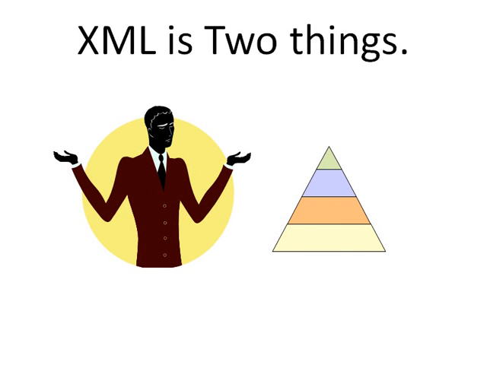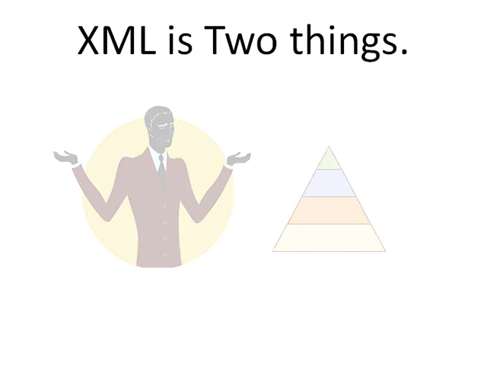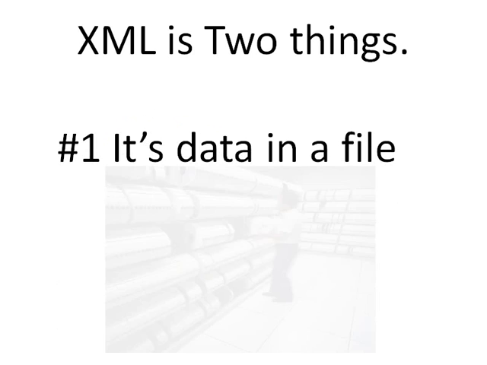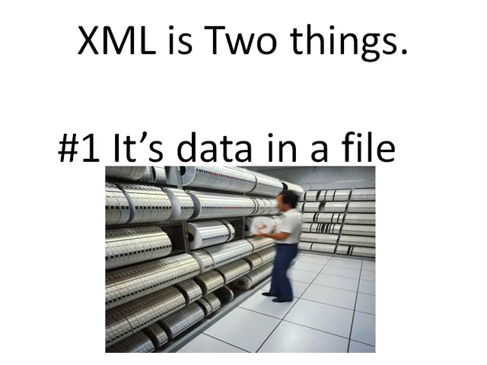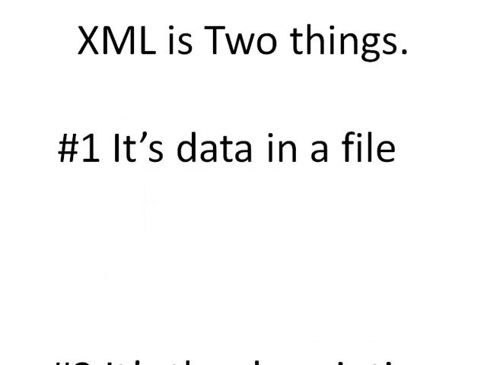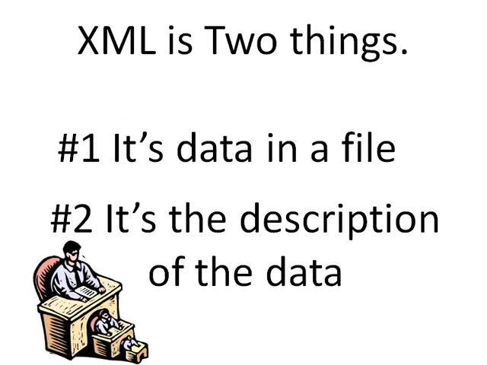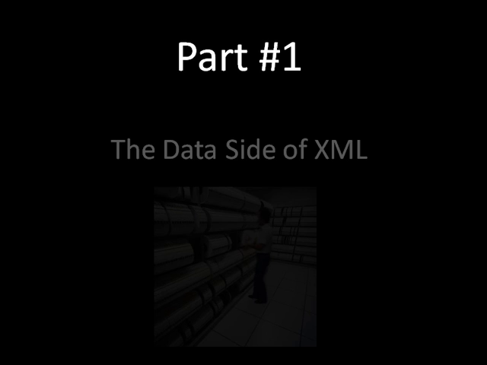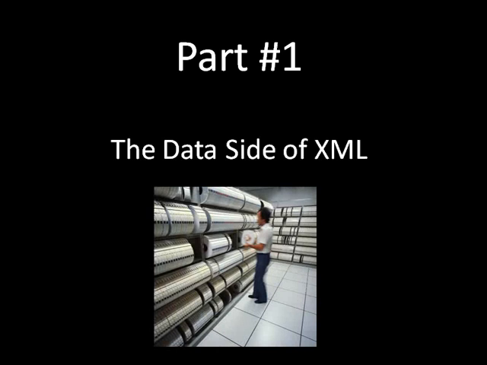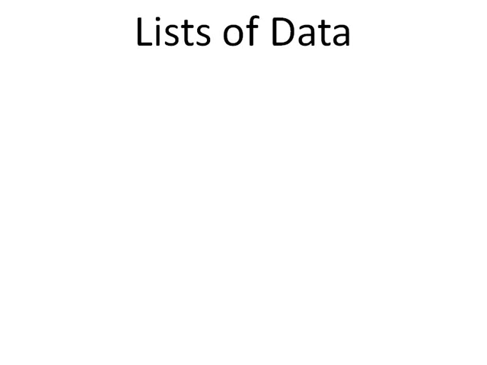So XML is really two things. Number one, it's the data inside of a file or a stream. Number two, it's the description of the data in the file or stream, including relationships and properties of the data. So let's look at the data side of XML.